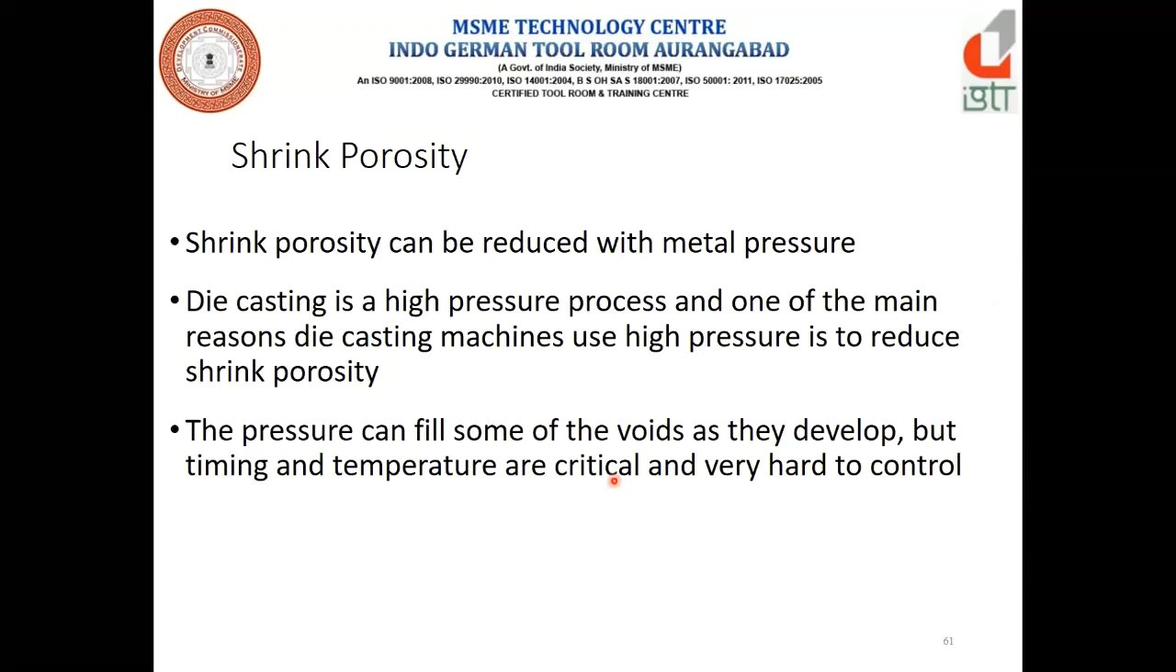Now, shrinkage porosity can be reduced with metal pressure. Die casting is a high pressure process. One of the main reasons die casting machines use high pressure is to reduce shrinkage porosity. By increasing the pressure, that shrinkage porosity can be avoided. For this, we can put a vacuum unit also. The pressure can fill some of the voids as they develop, but the time and the temperature are critical and very hard to control, basically.